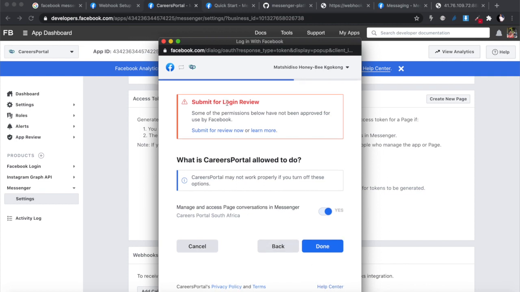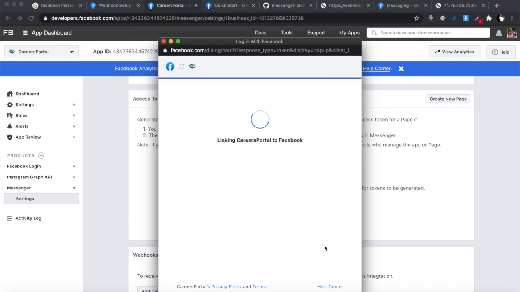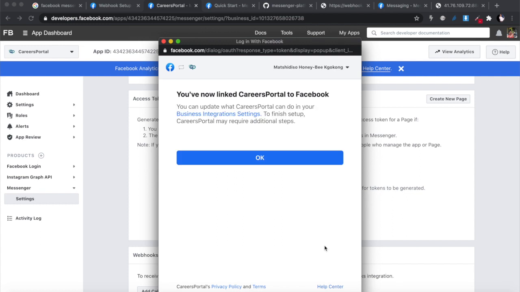Don't worry about submitting it for the login review as yet. For development purposes, if you're going to use the app as yourself, you don't need to submit it for review. But if you're going to actually deploy this on your Messenger platform, you will need to submit it for review, because if other people are going to be messaging you and you're responding back to them, you will need to have it submitted for login review. But in this specific case, I'm just going to ignore that and click OK. Everything is now connected.